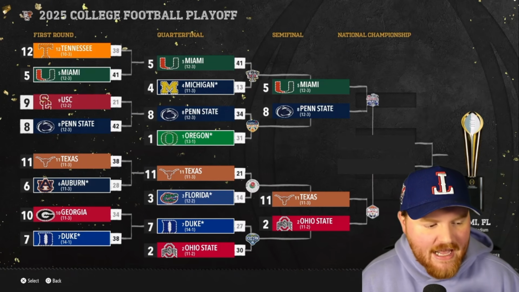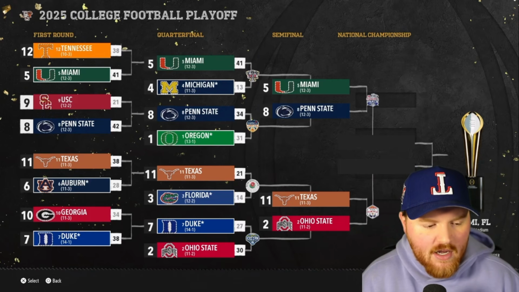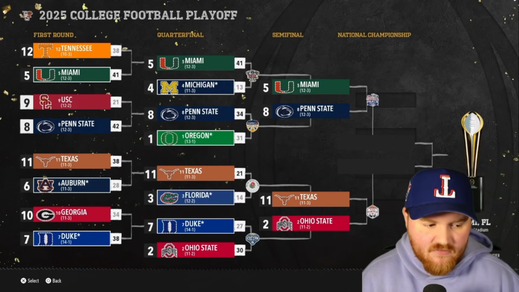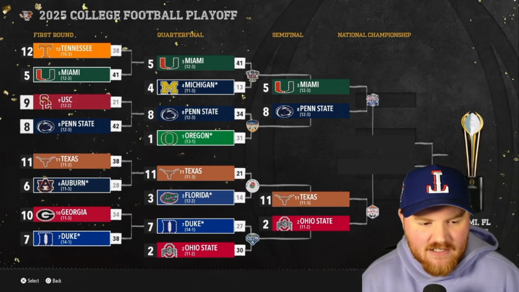Texas gets past Florida, and Ohio State gets past Duke. Duke loses their perfect season at 14-1. Ohio State, Texas in the Fiesta Bowl, which is a rematch of last year's semifinal. They'll play in the semifinal this year after Texas wins by 7 over Florida. So Texas, Ohio State in the Fiesta, Miami, Penn State in the Peach Bowl.